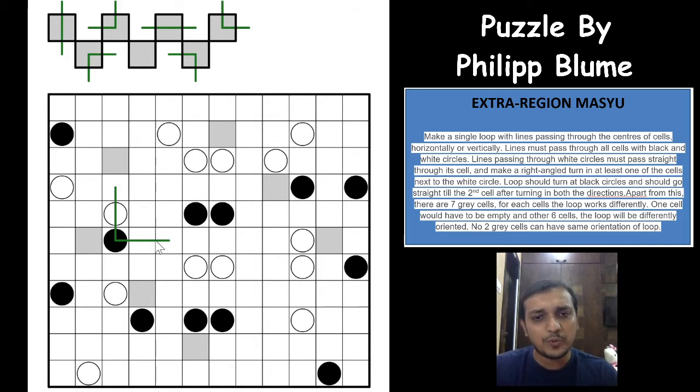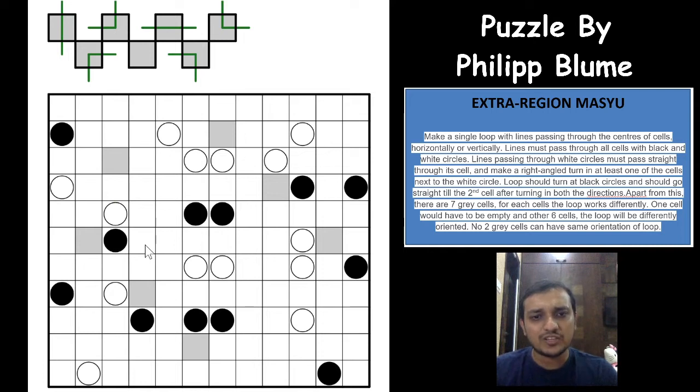So whenever the loop turns at the black circle, it will go straight till the second cell in both the directions. That is how it works on the black circle.